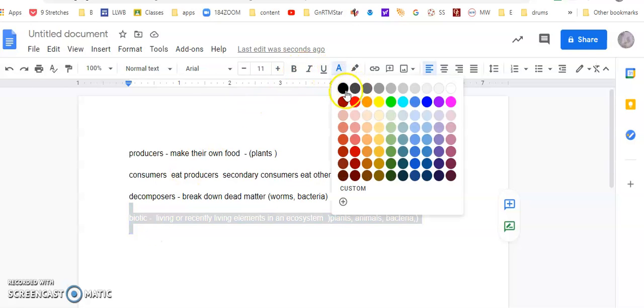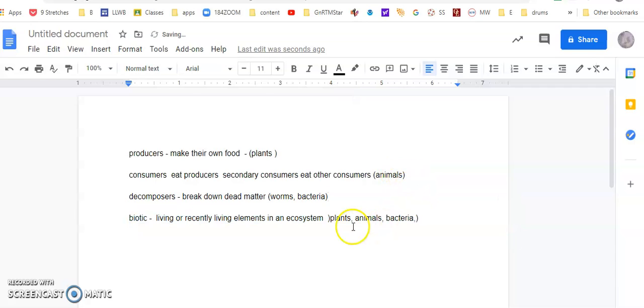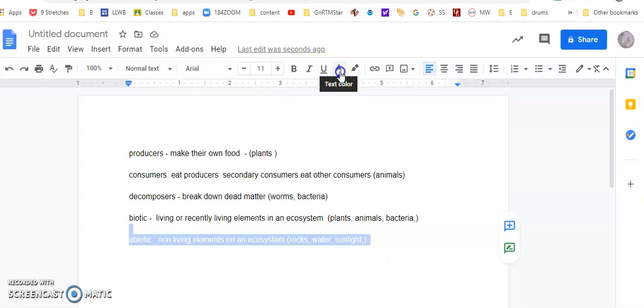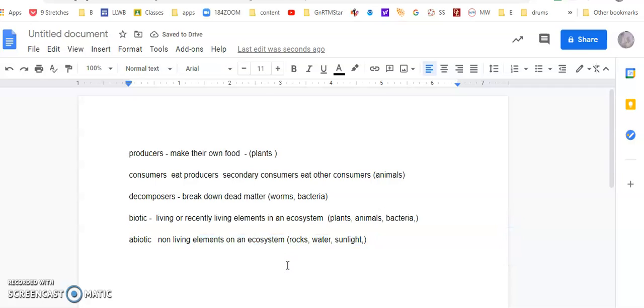Biotic means things that are alive. Plants, animals, bacteria. Living or recently living. So a dead grasshopper is still biotic material. And abiotic, non-living elements in an ecosystem. Things that were never alive. Rocks, water, sunlight. Right? That's it. More to come.